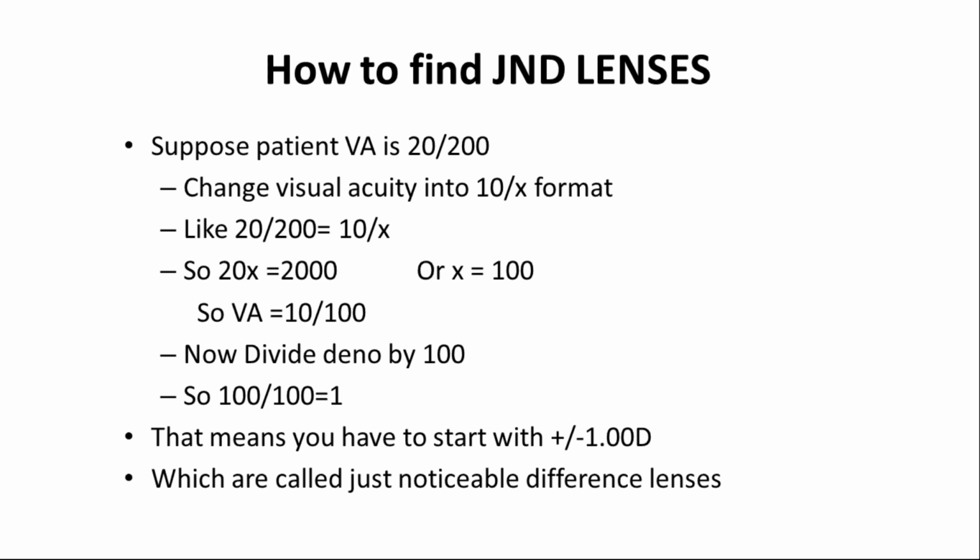If the patient says plus 1 is clear for me, that means you have to start with plus, and either give more plus or accept a little less plus. And if the patient says minus is clear for me, that means the patient accepts minus power, so either you have to increase that minus or decrease the minus.